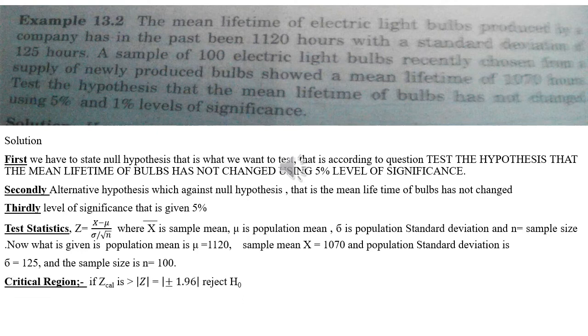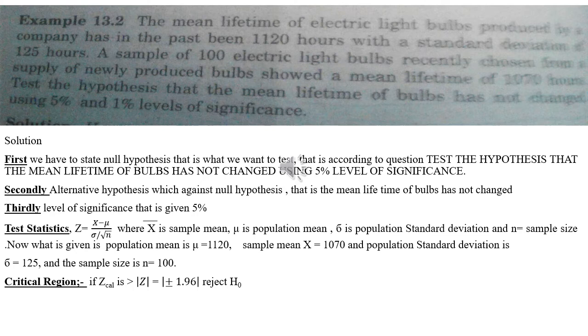Here is our example two. The mean lifetime of electric light bulbs produced by a company has in the past been 1120 hours with a standard deviation of 125 hours. A sample of 100 electric light bulbs recently chosen from a supply of newly produced bulbs showed a mean lifetime of 1070 hours. Test the hypothesis that the mean lifetime of bulbs has not changed using 5% level and 1% level of significance. They have given you the 2 levels of significance.